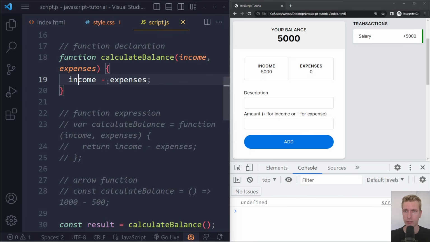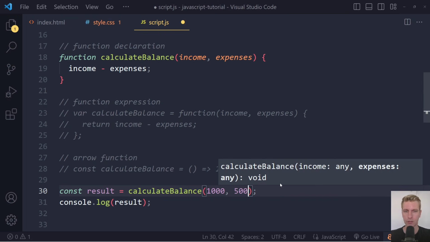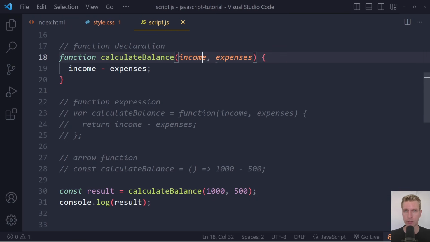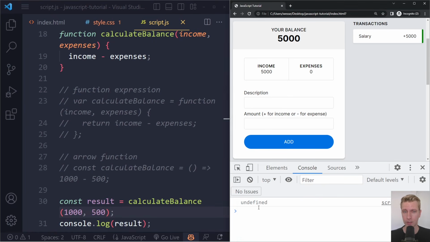So here we are doing the calculation. When you call this function, it will still run this statement, right? Actually, let's give it an input. So here it's expecting 2 inputs, right? Income and expenses. So maybe that's what I did wrong, so maybe that's why it didn't work. So let's see. No, we still get undefined.